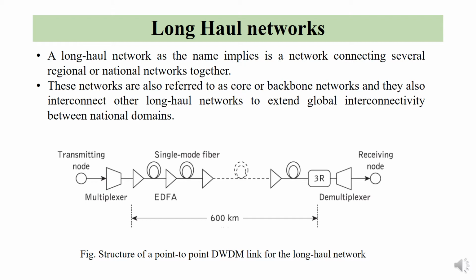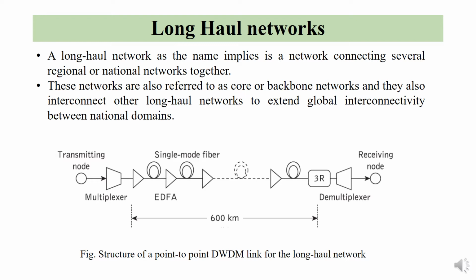First we will consider long haul networks, and some of their features. It is a network that connects several regions, wherein the global coverage is about 100 to thousands of kilometers. A current long haul optical network is shown in this figure, where it has point-to-point DWDM links with regenerators at endpoints, and it has an erbium doped fiber amplifier placed at the terminals.